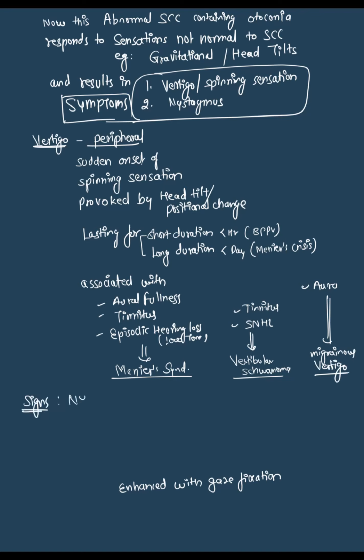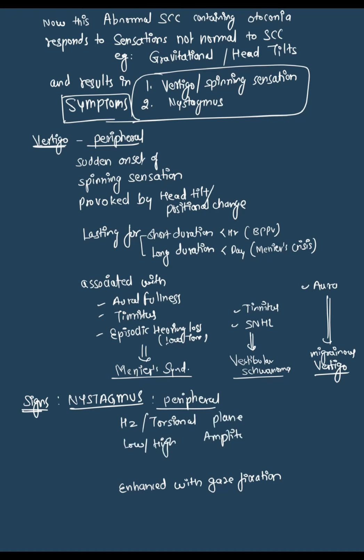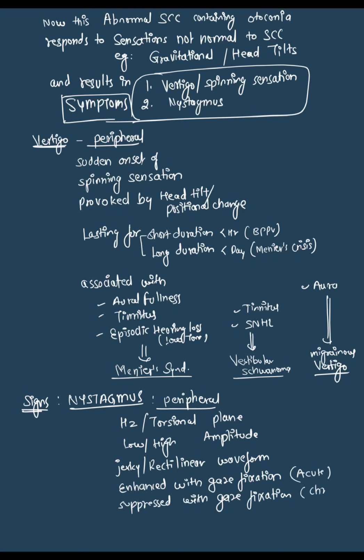This is vertigo. Next, signs. What are the signs present in BPPV or peripheral symptoms? Nystagmus. How do we say it is peripheral nystagmus? If the nystagmus is horizontal or torsional in plane, of low or high amplitude, with a jerky or rectilinear waveform, which enhances with gaze fixation or can be suppressed with gaze fixation, this is considered peripheral nystagmus. Peripheral nystagmus which enhances with gaze fixation can occur in acute cases. Suppression with gaze fixation can occur in chronic cases.